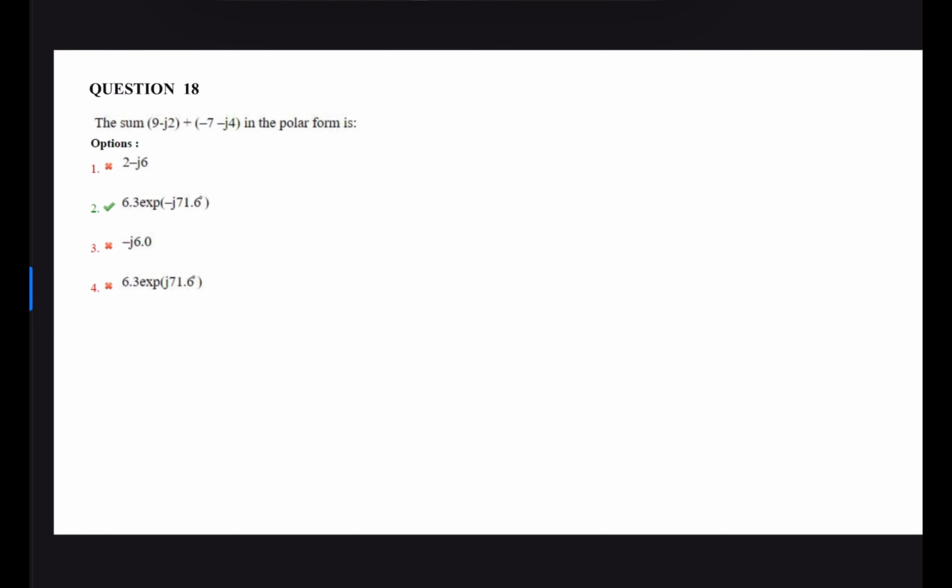Next question. The sum of 9 minus 2j plus minus 7 plus minus 4j. That is 9 minus 2j minus 7 minus 4j, so it is 2 minus 6j. It is in rectangular form, a plus jb form, so convert it into polar form. The magnitude is the square root of a² plus b², the square root of 4 plus 36, root 40.